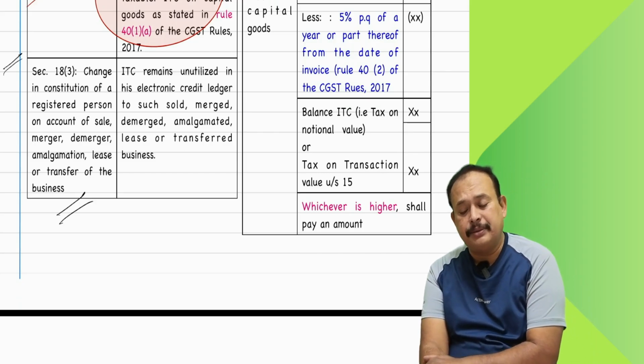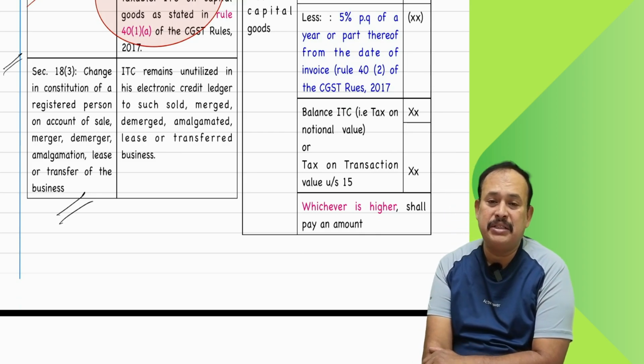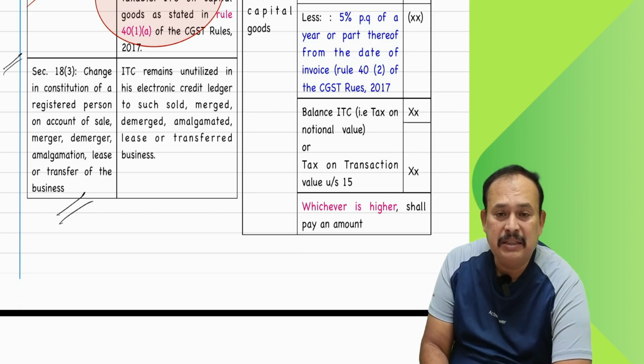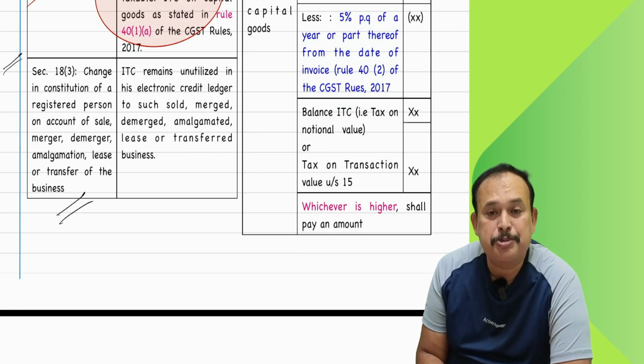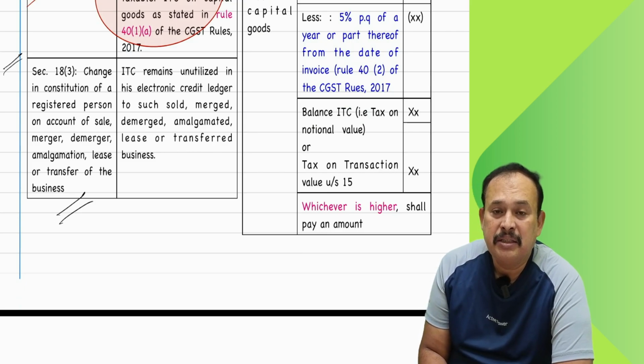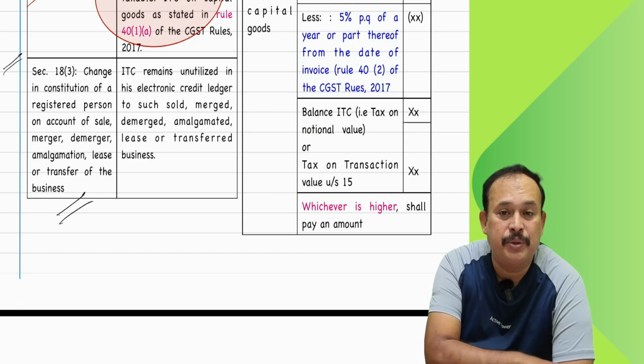As you are aware, in the case of amalgamation, merger, demerger, absorption, or where the business constitution has been changed, the transferor's assets and liabilities will become the assets and liabilities of the transferee. The going concern continues under another name, which is not a supply of goods.